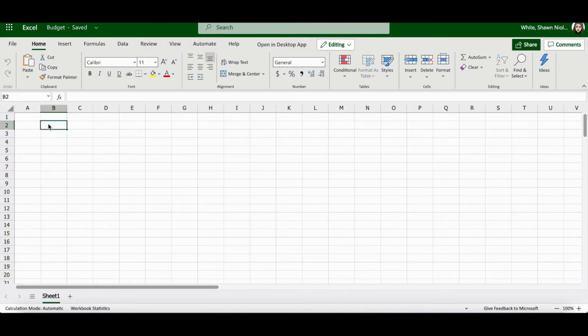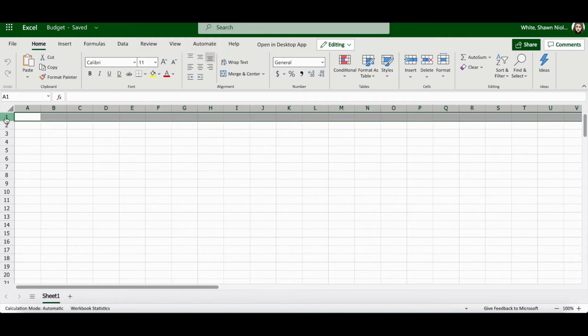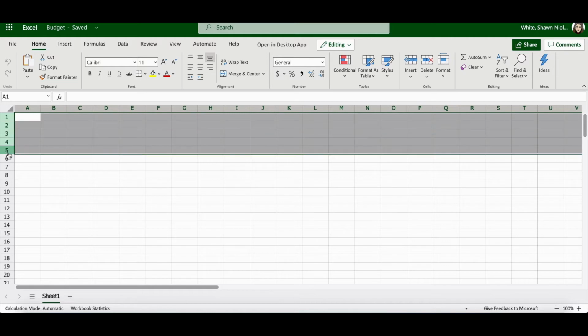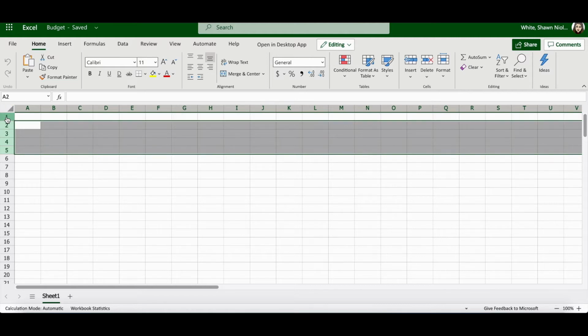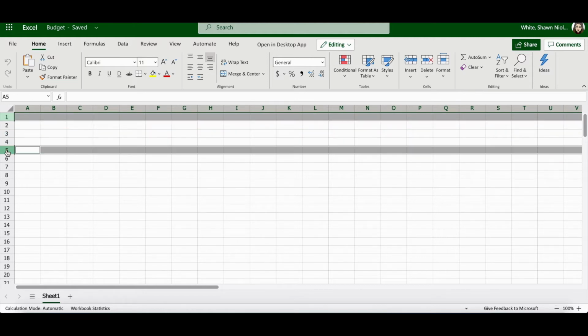Rows are horizontal groups of cells. The shaded area to the left of each row is called a row heading. Row headings are labeled numerically. Just like with column headings, when I click on a row heading, the entire row is selected. If I were to press and hold the Shift key down and click on row 1 and row 5, it selects the entire range of rows from 1 to 5. If I were to click on row 1 and press and hold my Control key down, then click on row 5, it only selects rows 1 and 5.